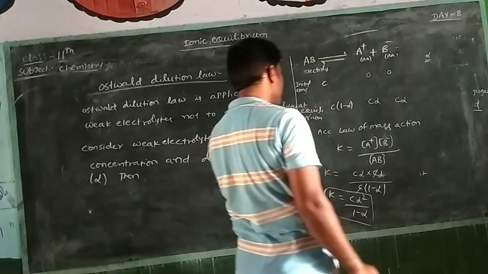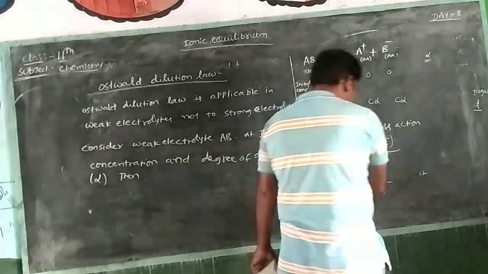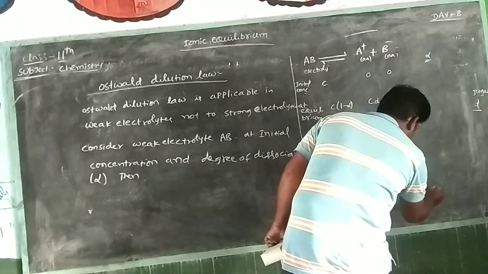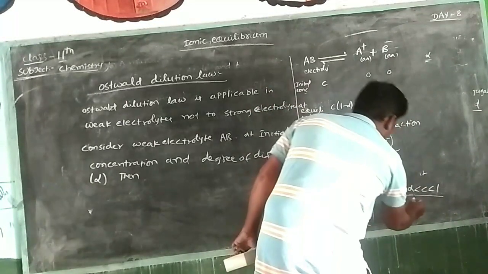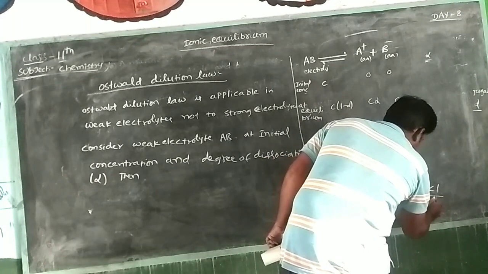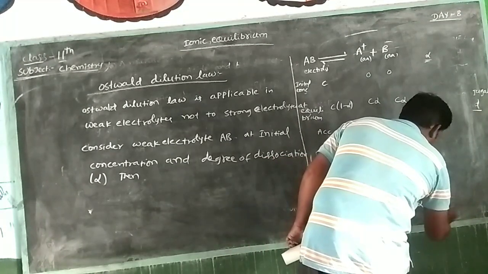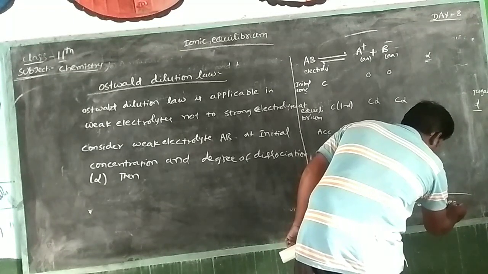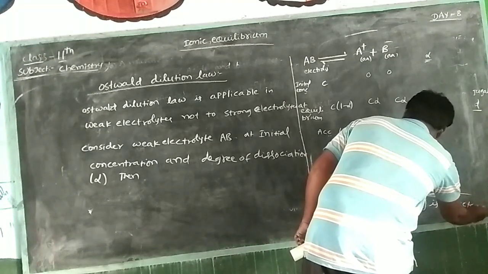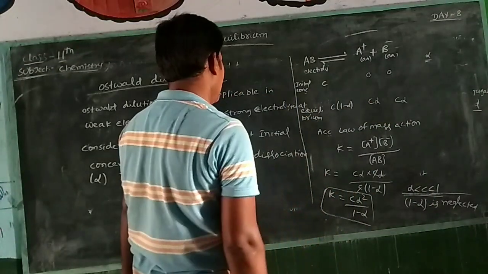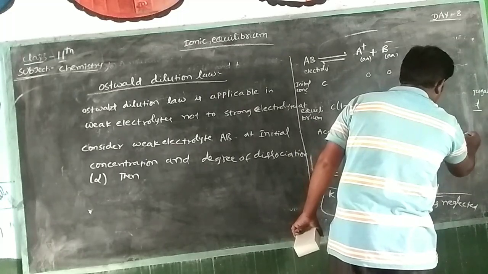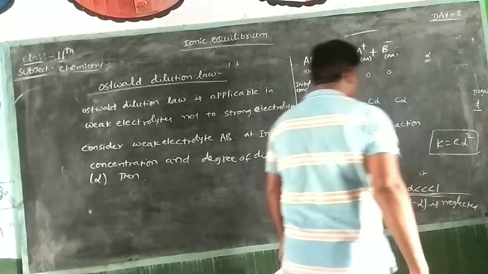In a weak electrolyte, alpha is always less than 1. That's why 1 minus alpha in the denominator is neglected. You can write K is equal to C alpha square.